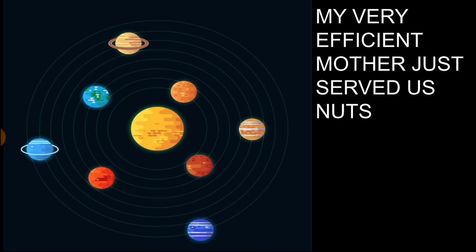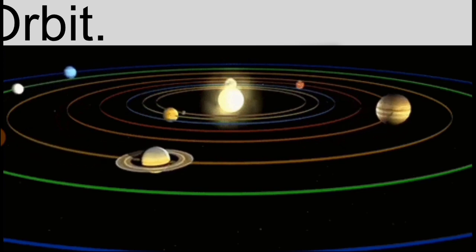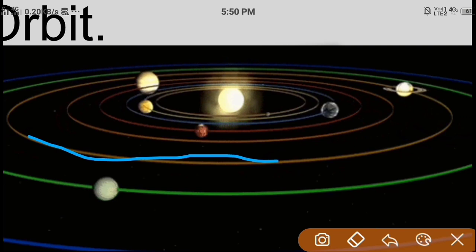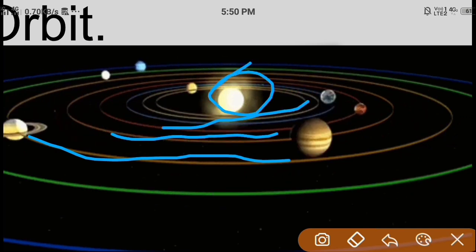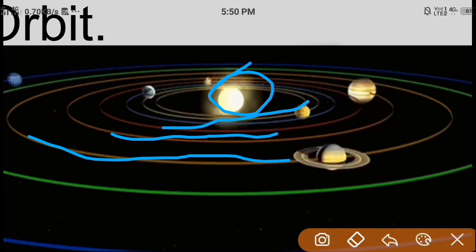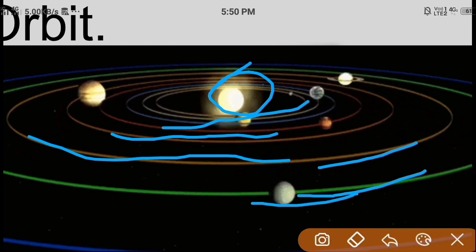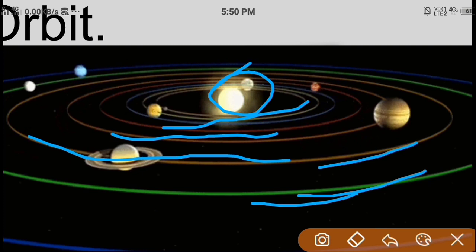All these planets actually move in a fixed path around the sun. They are revolving in the same path, and the sun is the head. The paths in which they are revolving are elongated paths. Remember that these are elongated paths, and these are called orbits.